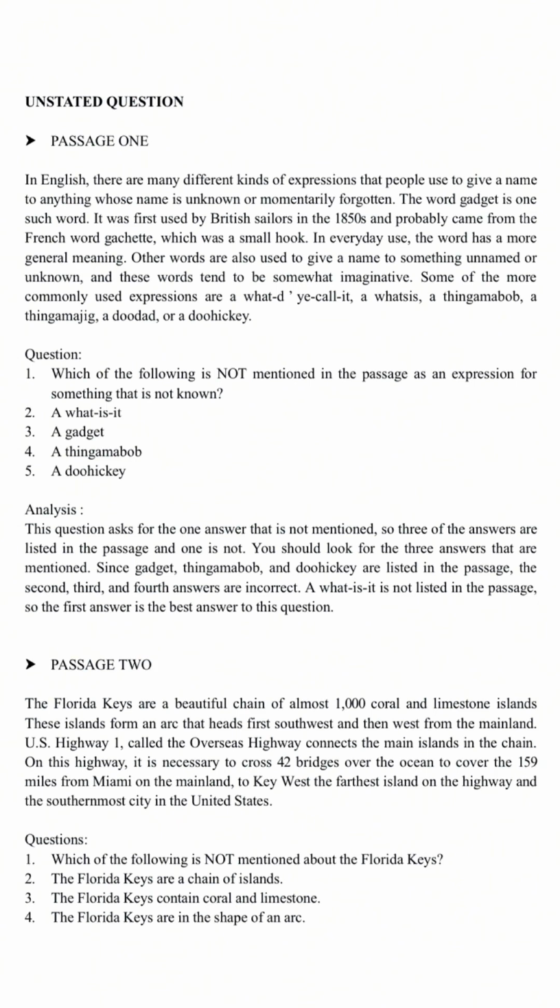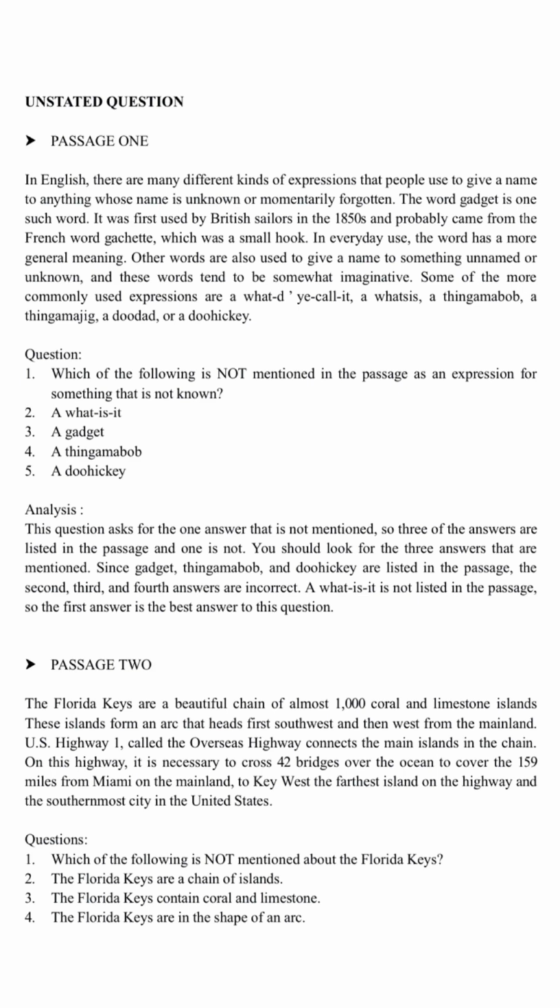Passage 2. The Florida Keys are a beautiful chain of almost 1,000 coral and limestone islands. These islands form an arc that heads first southwest and then west from the mainland. U.S. Highway 1, called the Overseas Highway, connects the main islands in the chain. On this highway, it is necessary to cross 42 bridges over the ocean to cover the 159 miles from Miami on the mainland, to Key West, the farthest island on the highway and the southernmost city in the United States.